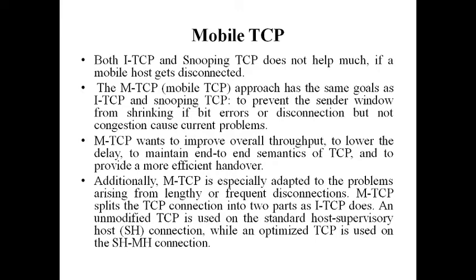In that case also mobile TCP works well. Mobile TCP splits the TCP connection into two parts, like indirect TCP does: standard TCP is used in the fixed network, and wireless TCP is used over the wireless network. Whatever indirect TCP uses, the same is followed by mobile TCP.